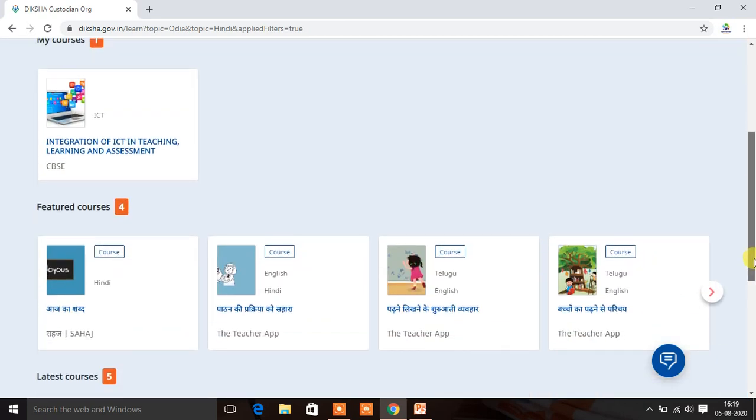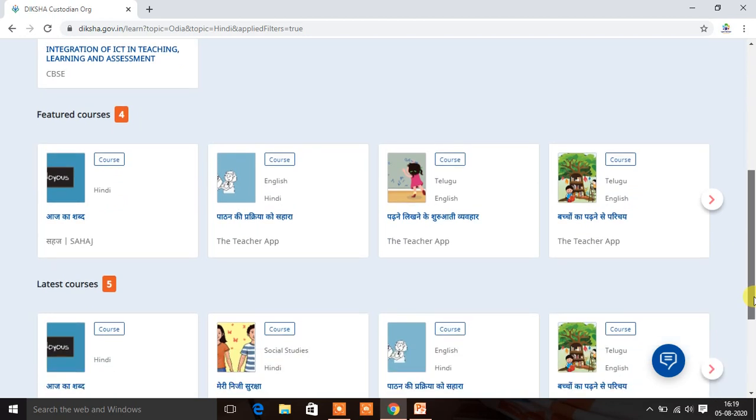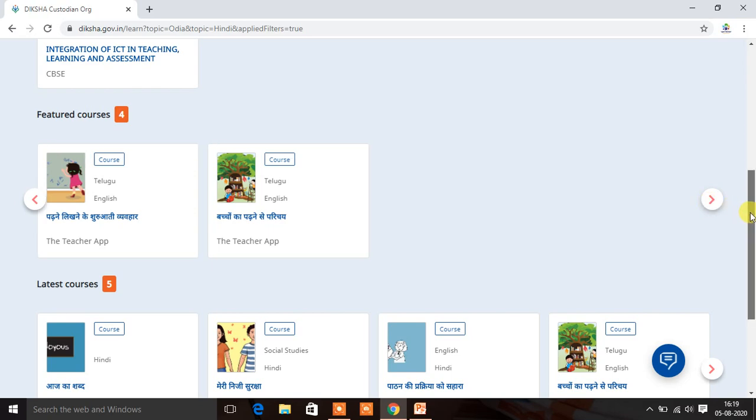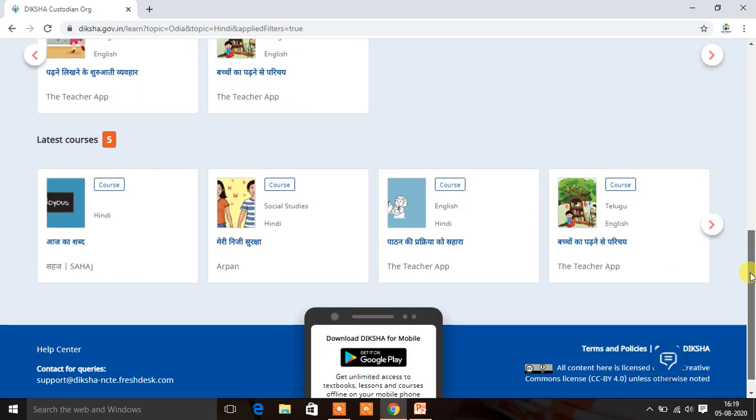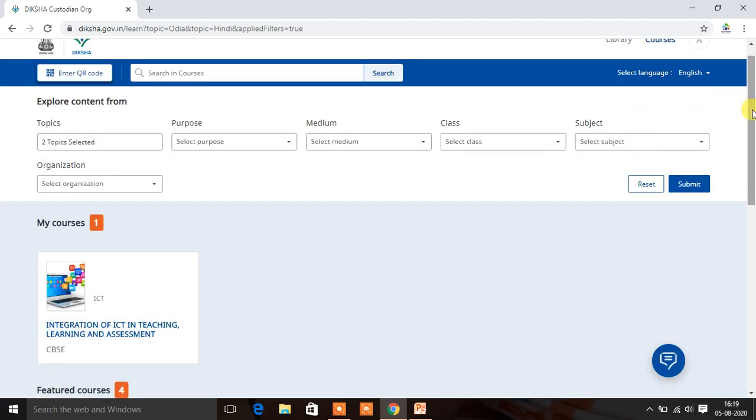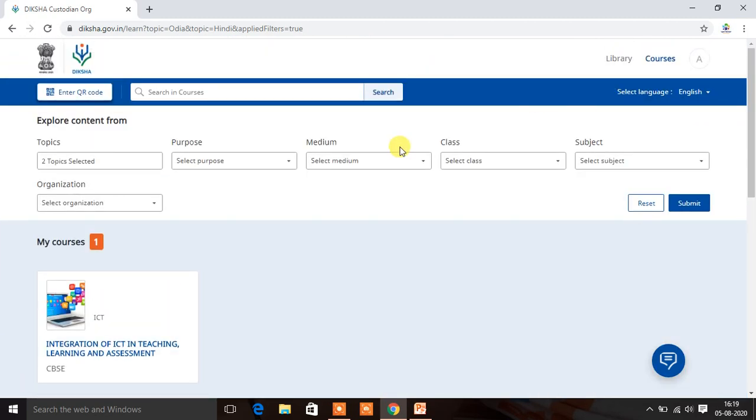Here you can see the foundation course, पाठन की प्रक्रिया, आज का शब्द, पढ़ने लिखने की शुरुआती व्यवहार, बच्चों को पढ़ने का परिचय. All these courses are there in this platform. So in this way you can explore this Diksha platform for the benefit of the students as well as for your professional growth.